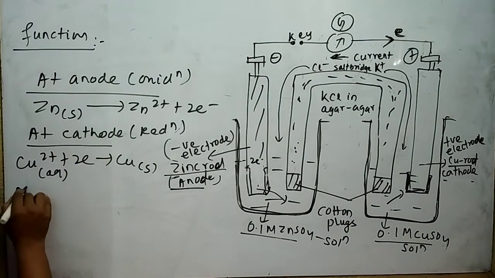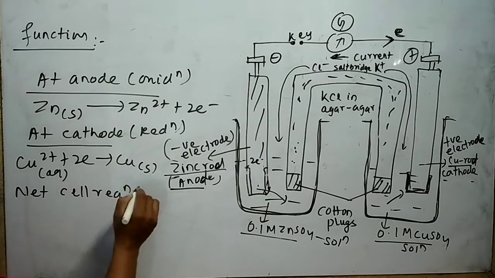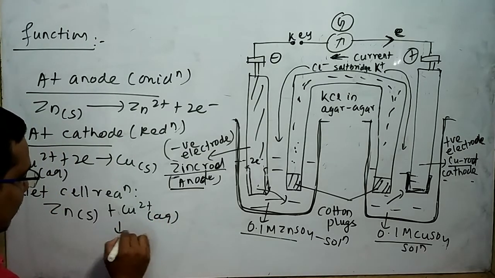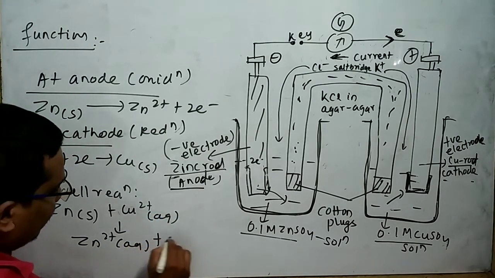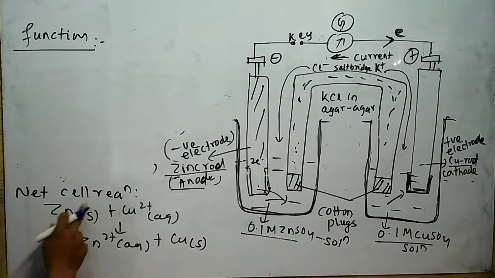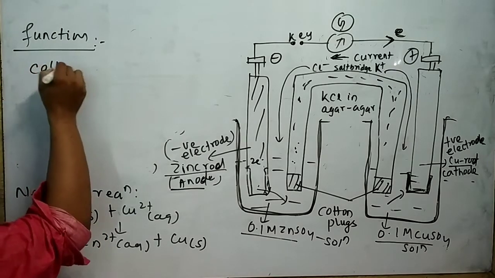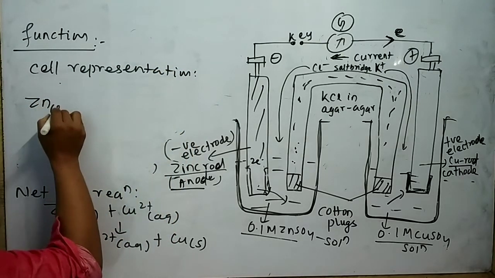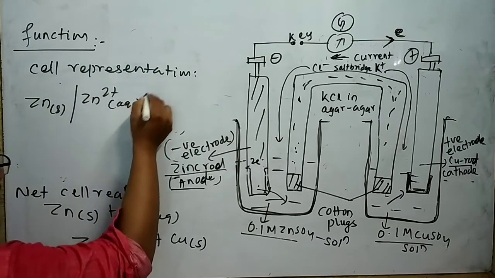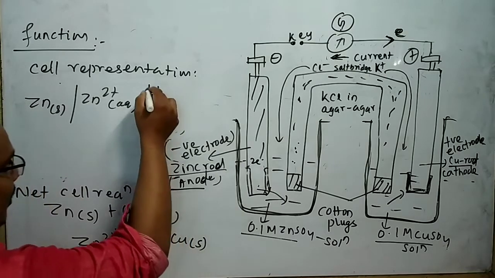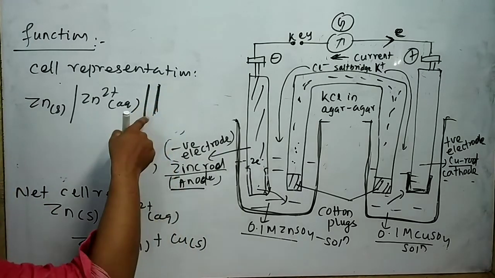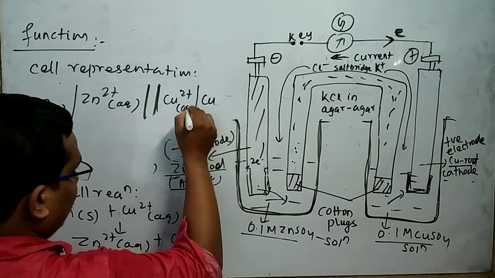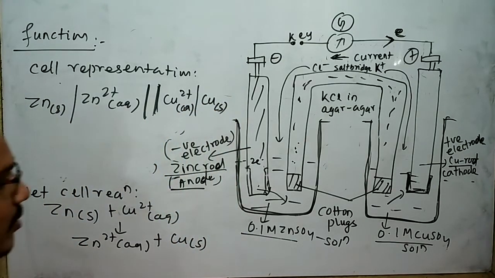By adding these two equations, I can write the net cell reaction: Zn(s) + Cu2+(aq) gives Zn2+(aq) + Cu(s). With the help of the net cell reaction, I can write the cell representation: Zn(s) | Zn2+(aq), and since a salt bridge is present, I write a double slash, then Cu2+ | Cu. This is the cell representation for a galvanic cell.